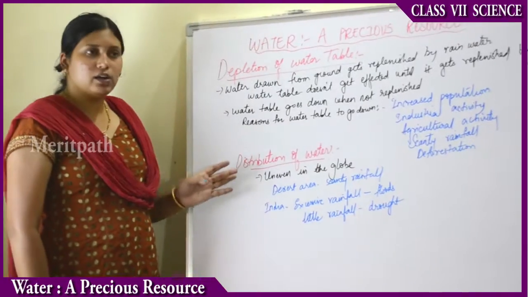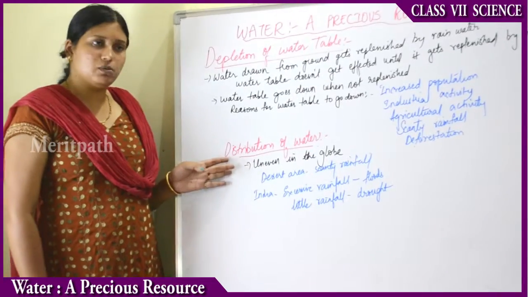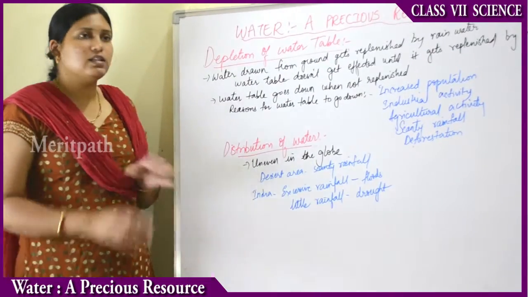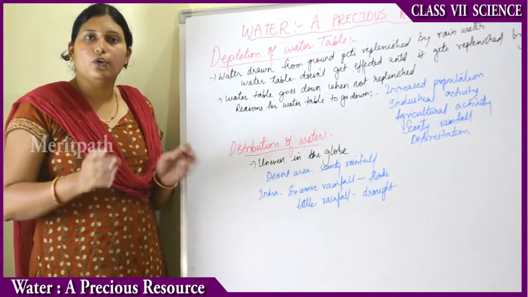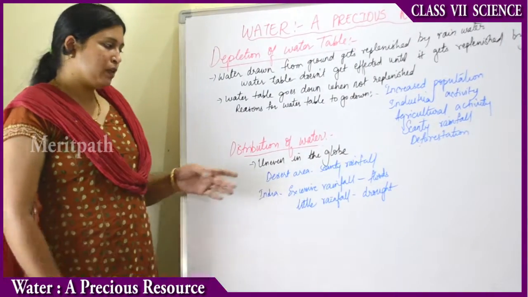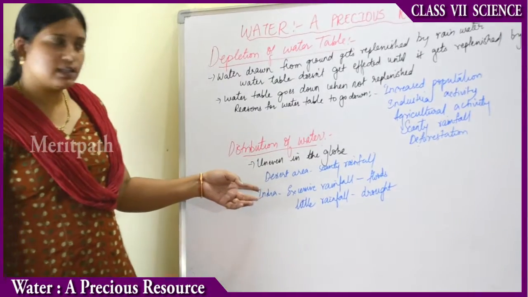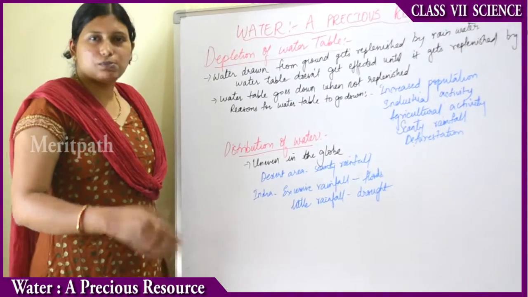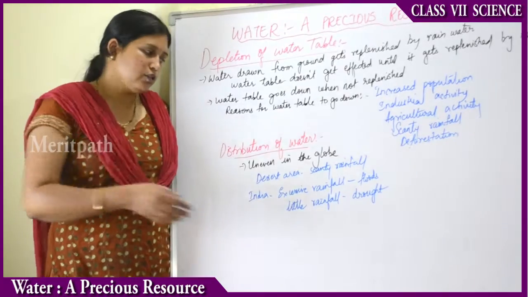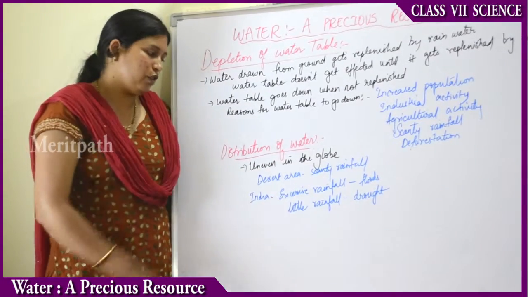Then how is the water distributed on the earth? How is the distribution of water? So there is an uneven distribution of water in the globe. Not every place has similar water. Suppose in desert areas, where mostly camels move, there will be a lot of sand, and there will be scanty rainfall, very little rainfall in the desert areas.